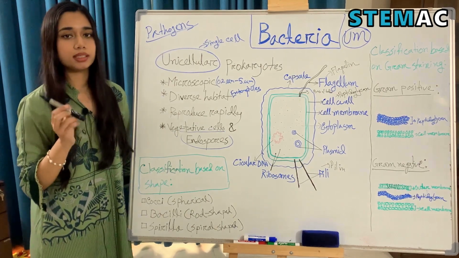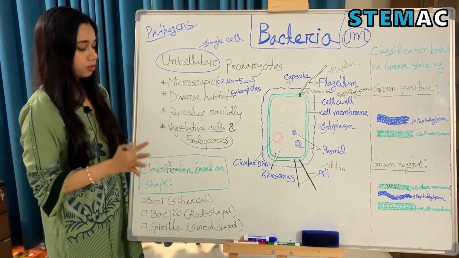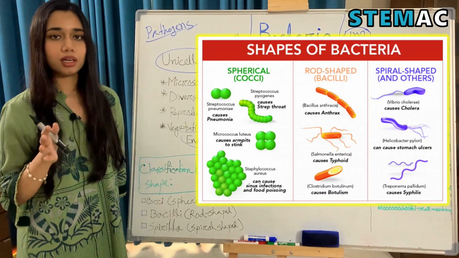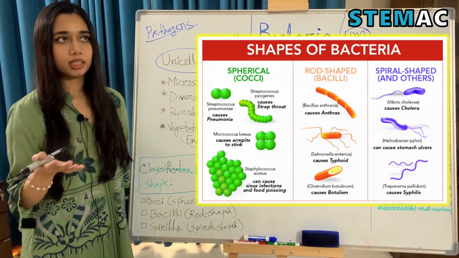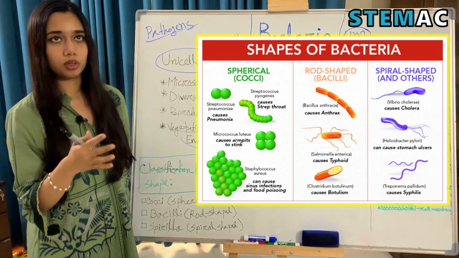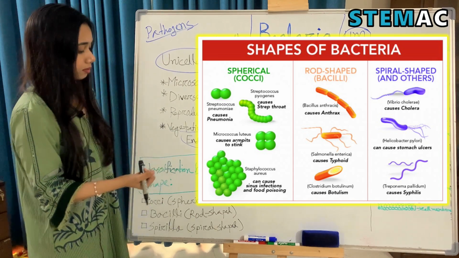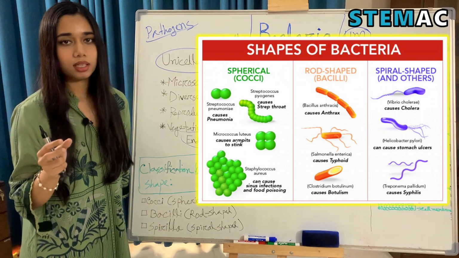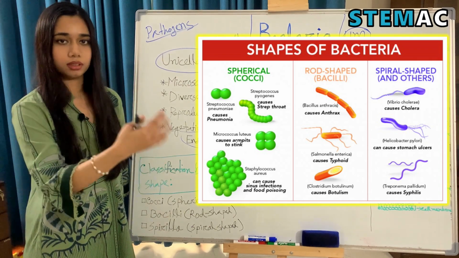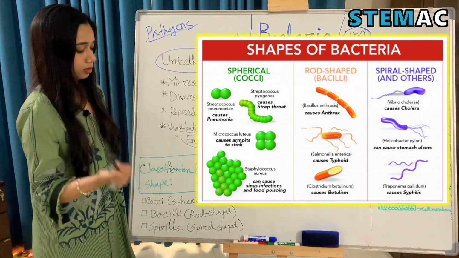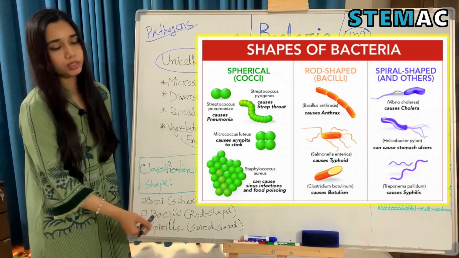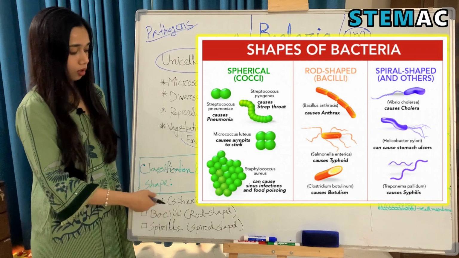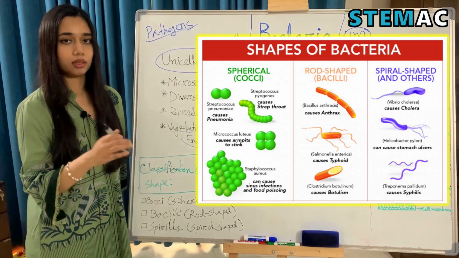So bacteria can be classified based on shapes, and there are three basic shapes. First is cocci. These cocci bacteria are spherical, and they can be subclassified into monococci, diplococci, etc. The next is the bacilli shape, which are rod-shaped bacteria, and these can also be classified further into monobacilli, diplobacilli, etc. And the last is spirilla, which are spiral-shaped bacteria. Just like cocci and bacilli, spirilla can also be subclassified.